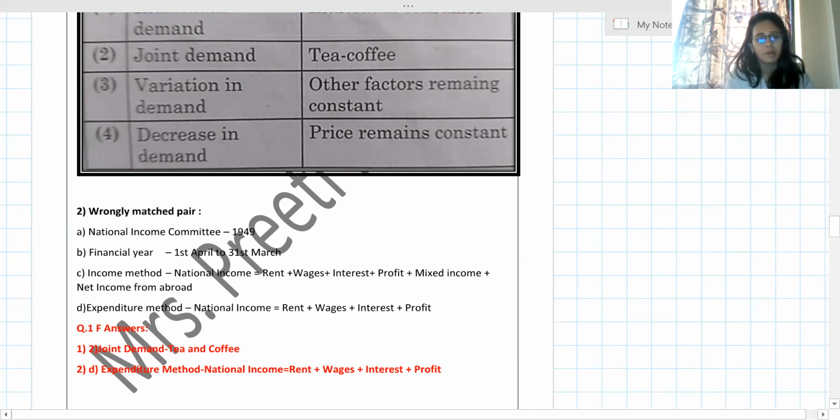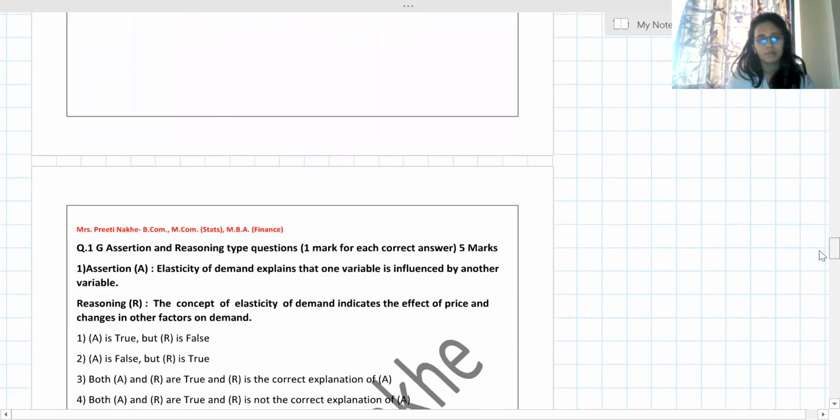See here, expenditure method, national income minus national income, rent, wages. This D type of pair is wrong. So I have written here the answer. Let's move to the next type.